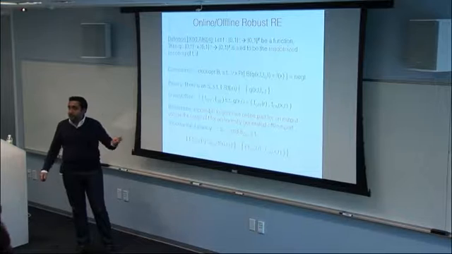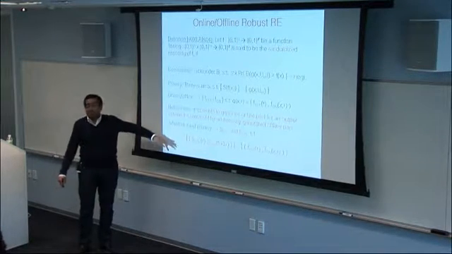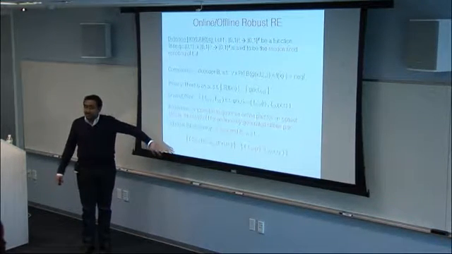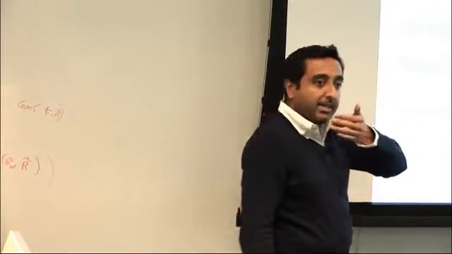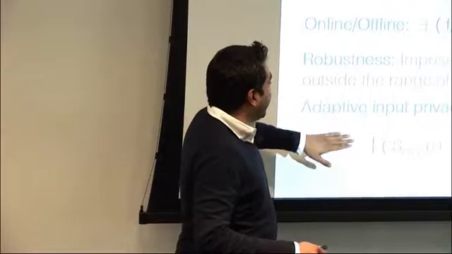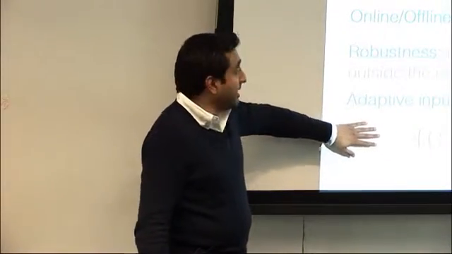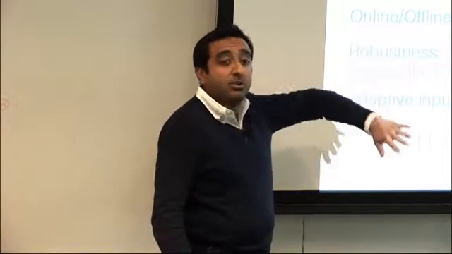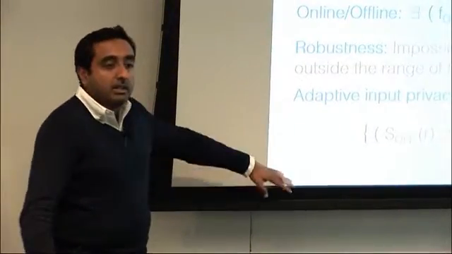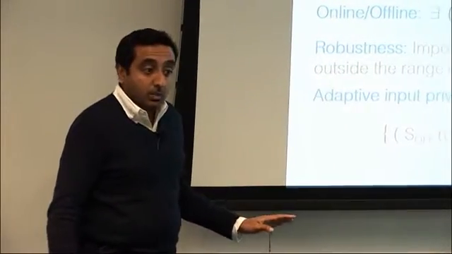Now you can ask, do such randomized encodings exist? Recently there was a work by Hemingway et al. who show how to get an adaptive input randomized encoding. It was not robust, but we show in our work how to make this randomized encoding robust as well. So it is possible to construct this just based on one-way functions.